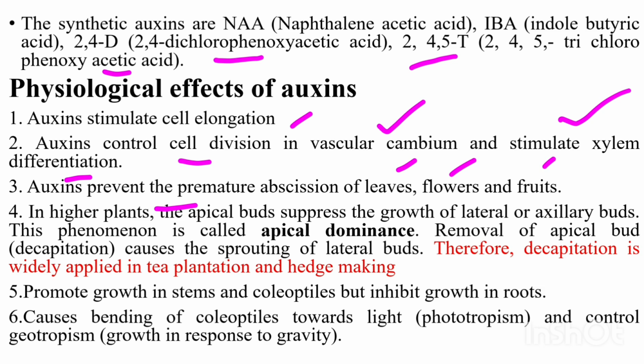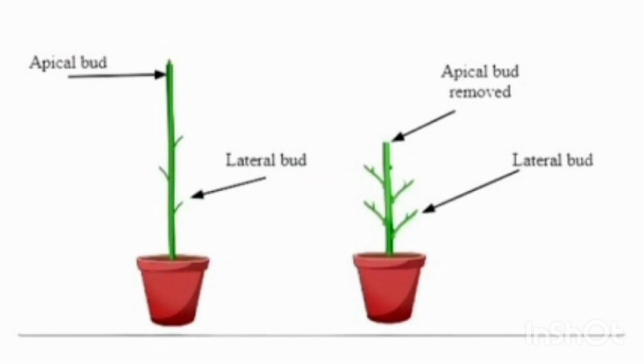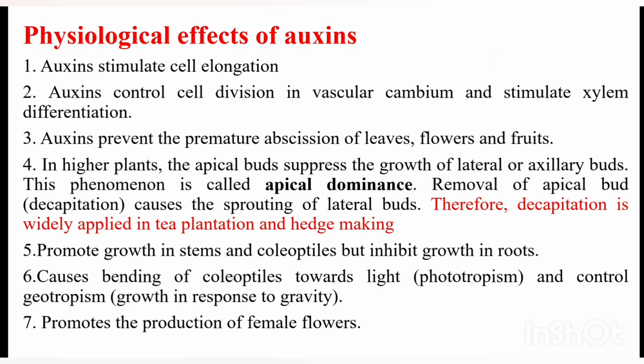In higher plants, the apical bud suppresses the growth of lateral or axillary buds. This phenomenon of suppression of lateral or axillary buds by the apical bud is called apical dominance, that means dominance of the apical part of the plant. If we remove that apical part, or decapitation, it causes the sprouting of lateral buds. Therefore, decapitation is widely applied in tea plants and hedge making.